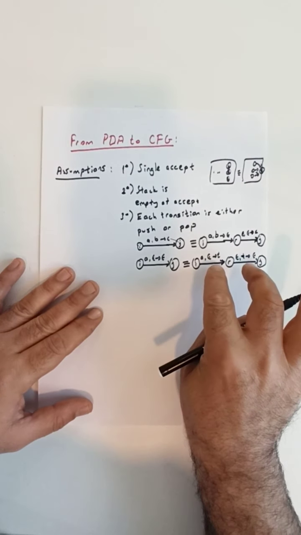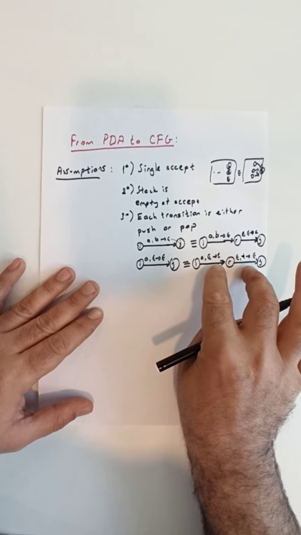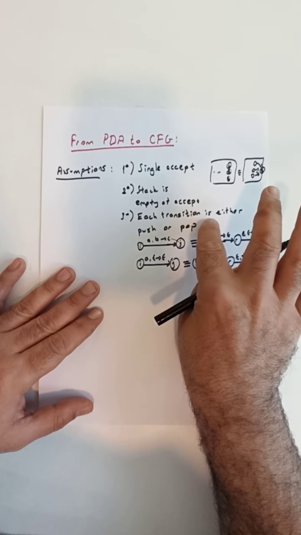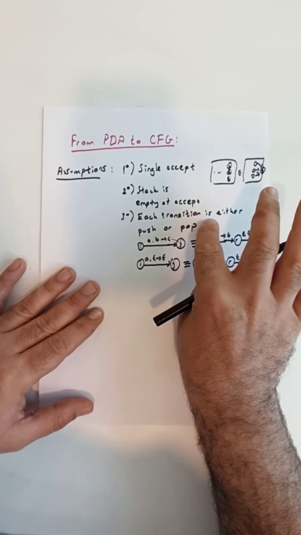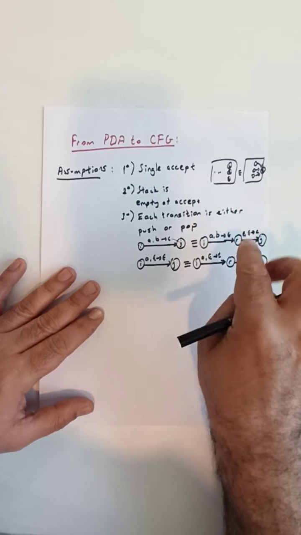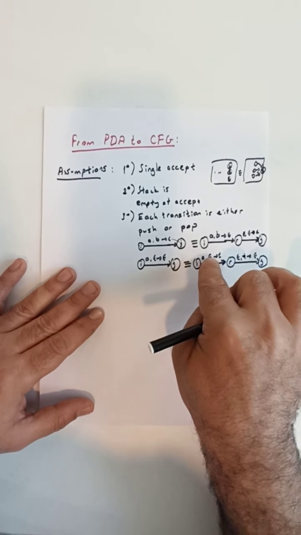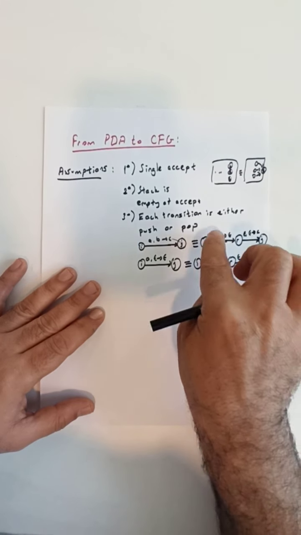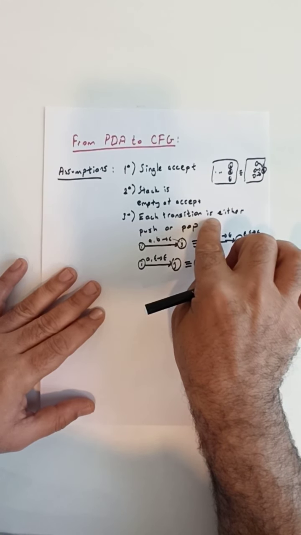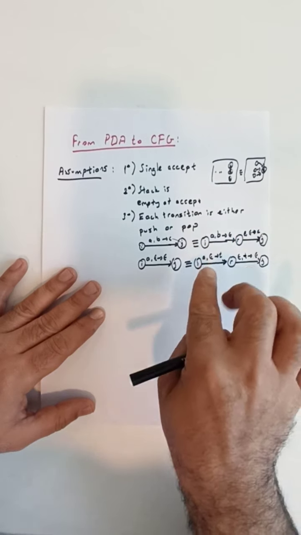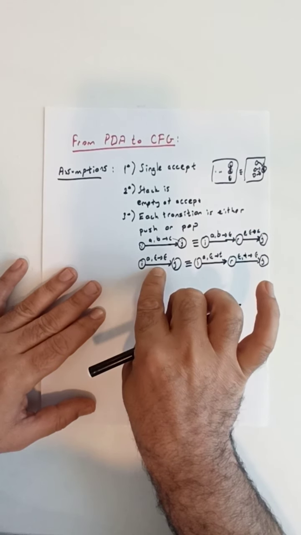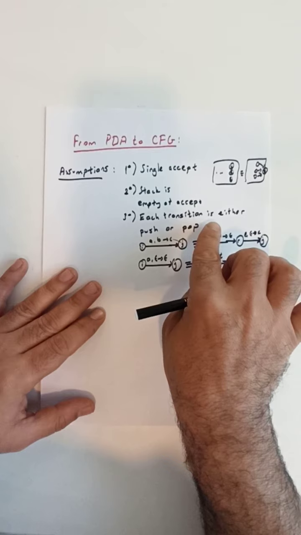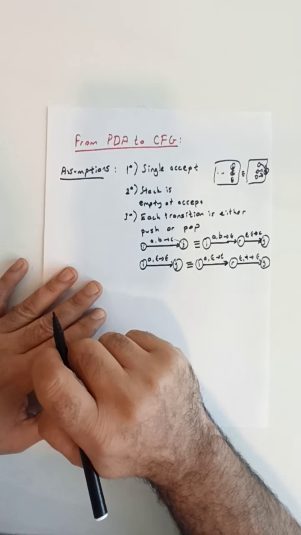Note again that these two transitions each satisfy the constraint that every transition is either a push or a pop. The first one is a push and doesn't pop anything, and the second one is a pop and doesn't push anything. So these two satisfy the assumption, the criteria that we want, and together they are equivalent to the original transition that was not originally satisfying this given assumption.